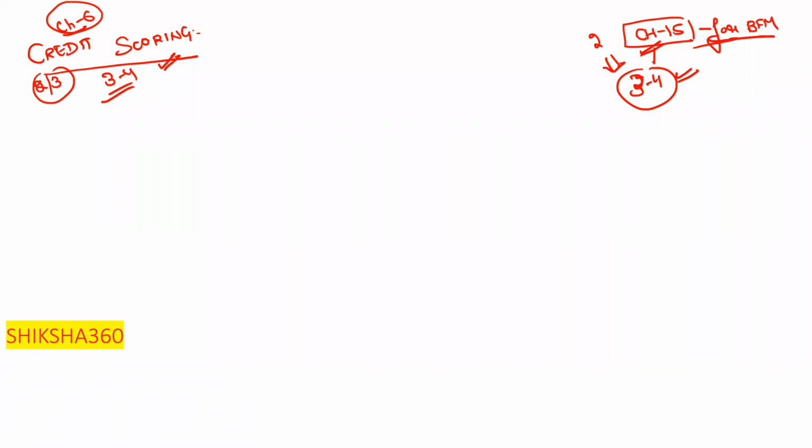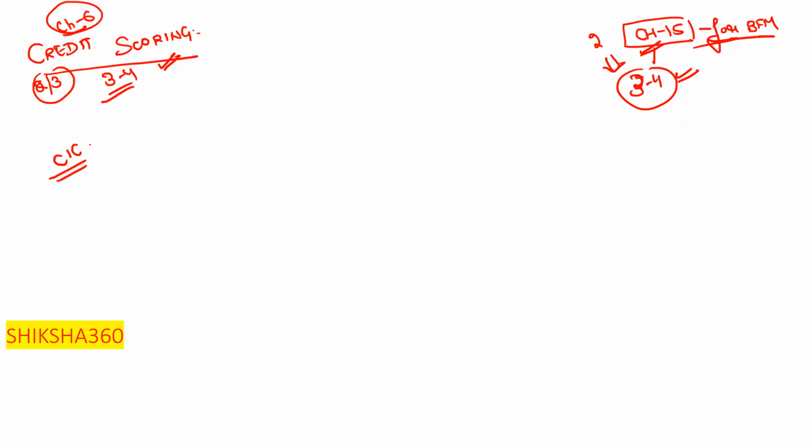In the examination, last time, they asked: what is a credit scoring model? Or what are the warning signs in the credit score? These types of questions they have asked in the examination. We have to take care regarding all these things. And very, very important under that are the CICs.